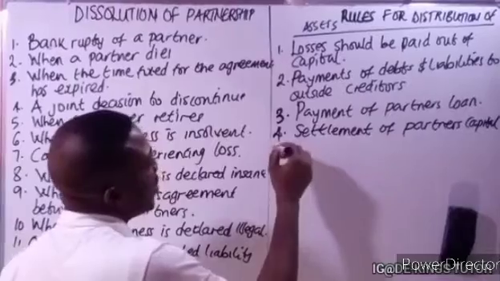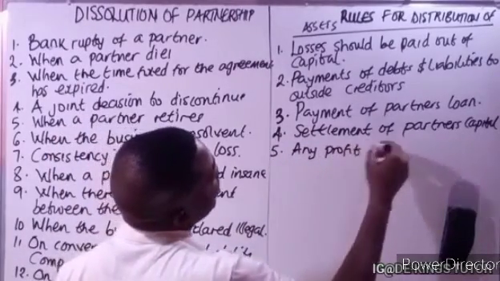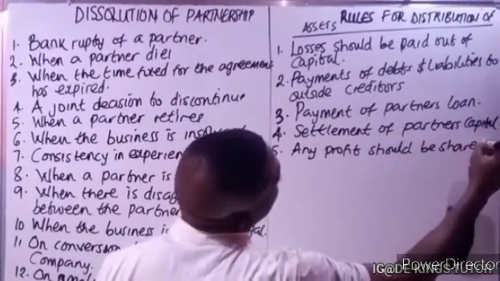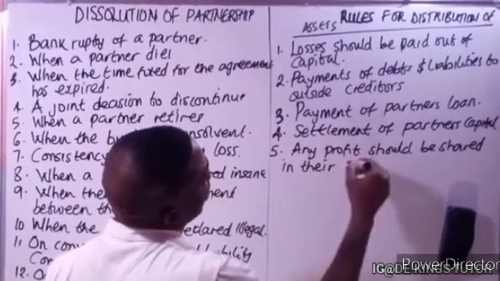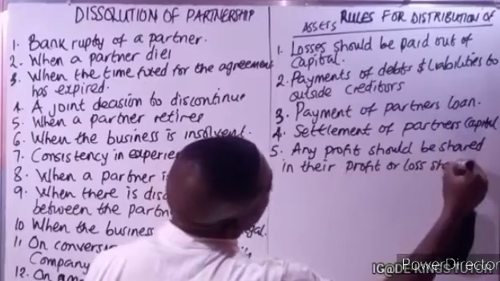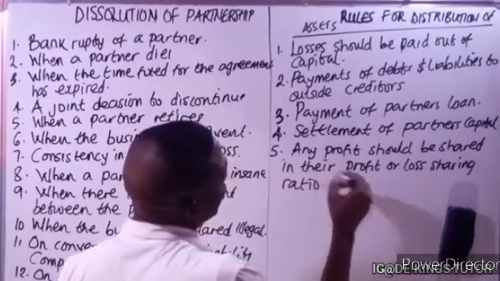Now, the fifth one is any profit should be shared in their profit or loss sharing ratio.